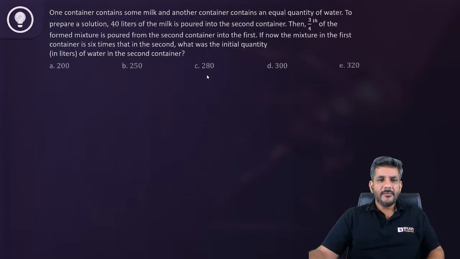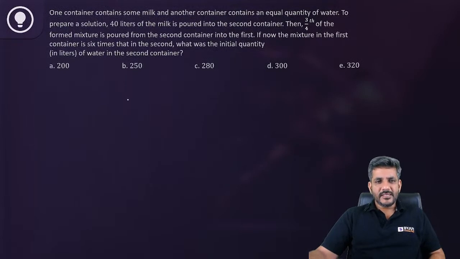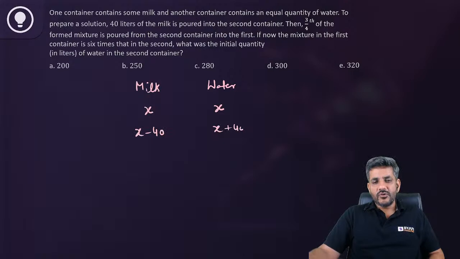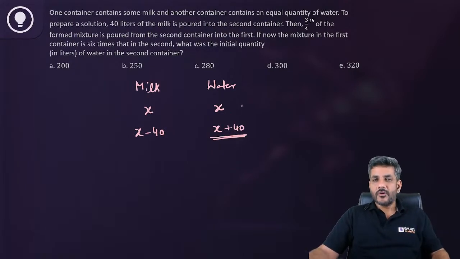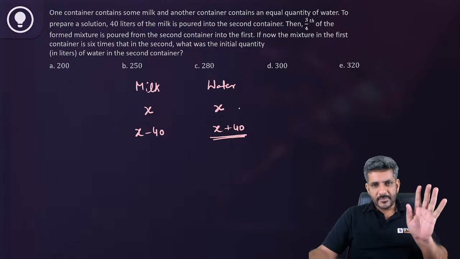So first of all, he says initially they both had equal quantity. So let us say in one container we had X liters of milk. In the second container we had X liters of water. He says 40 liters of milk is poured into the second container. So here milk would become X minus 40, and here the total mixture would become X plus 40. I am not saying this is pure water. This X plus 40 is total mixture, right?